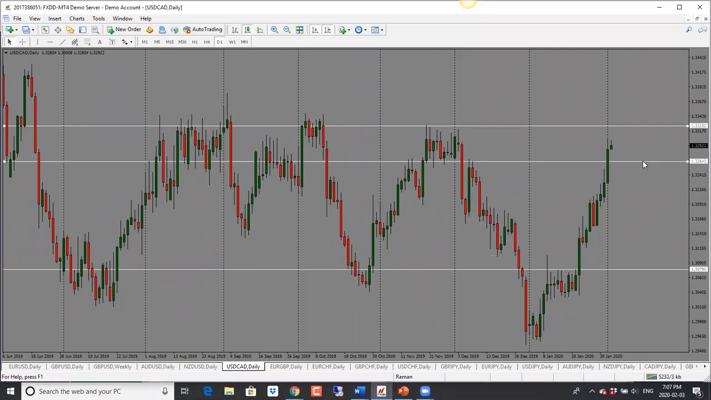In terms of the pullback, we could get a pullback into 1.3265. And then if it holds above, I would look for price to go back and test the high there. So bias is bullish at this point for dollar CAD.